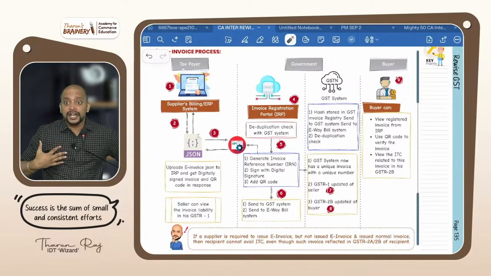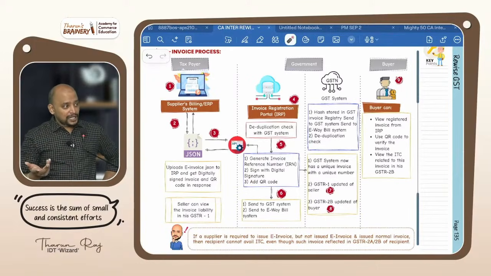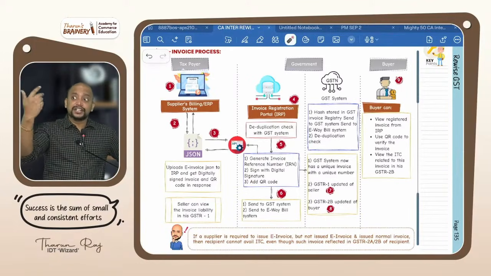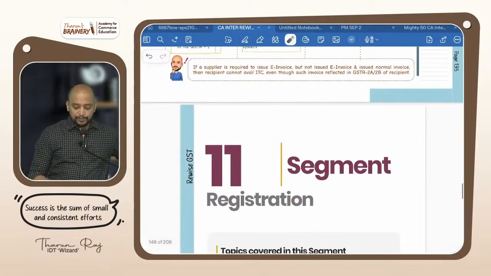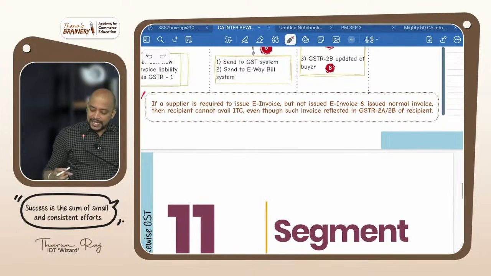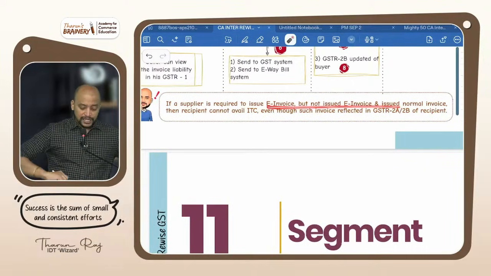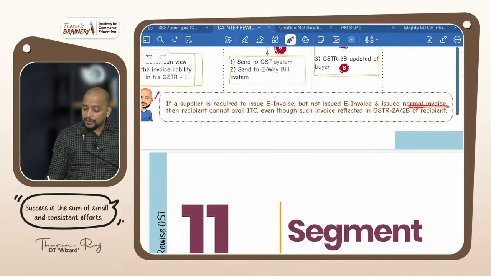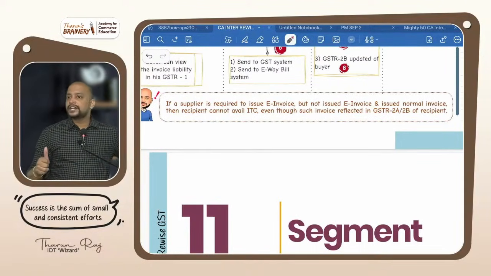Supplier has to give what invoice? E-invoice, but instead gave a normal invoice. Now even though it is reflected in 2B of the recipient, can the recipient enjoy the ITC? No. Very important point. If a supplier is required to issue e-invoice but has not issued e-invoice and issued a normal invoice, then the recipient cannot avail ITC even though such invoice is reflected in 2A or 2B of the recipient.